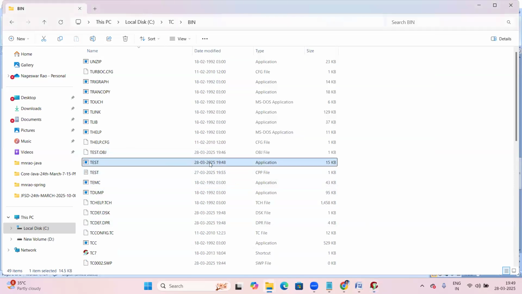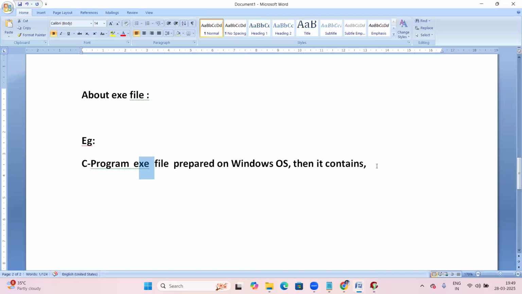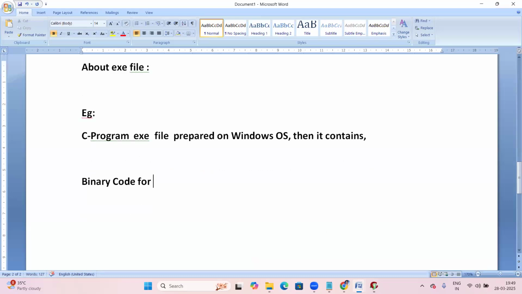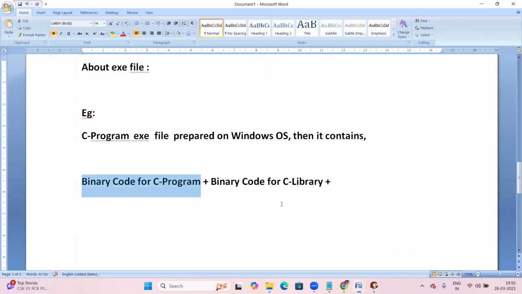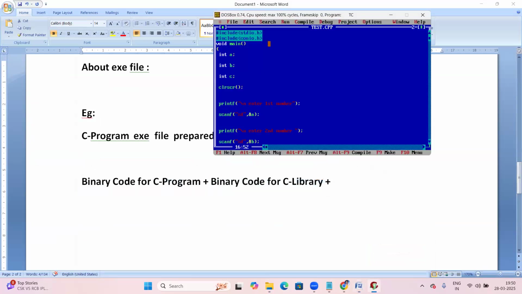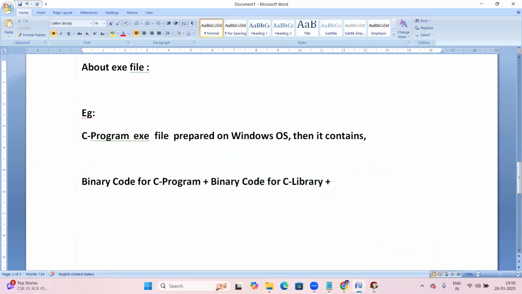So what does this exe file contain? How is it generated? The C compiler takes the binary code for our program, meaning test.obj, the binary code for the C program, plus the binary code for the C library, which is stdio and conio. These are the binary codes. Plus, apart from that, one more thing.